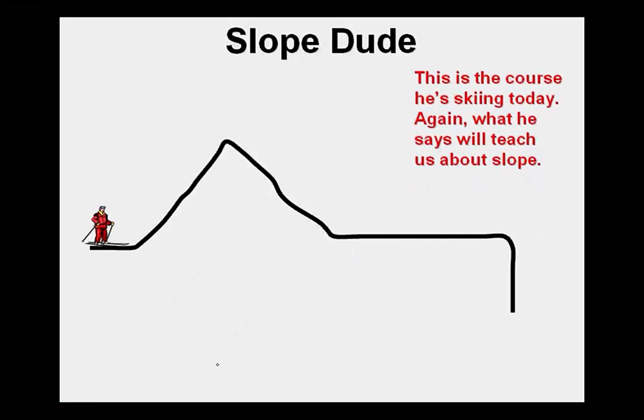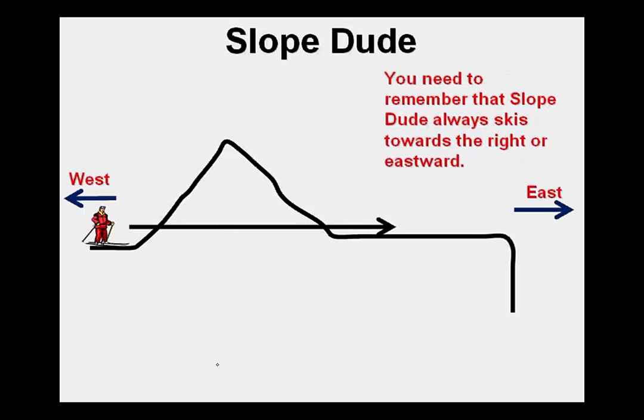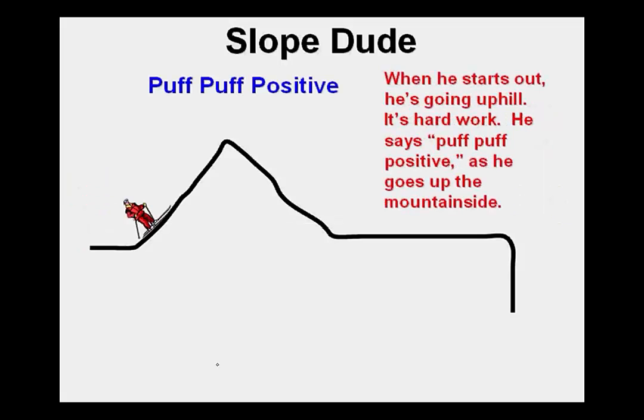This is the course he's skiing today. Again, what he says will teach us about slope. You need to remember that Slope Dude always skis toward the right or eastward. When he starts out, he's going uphill. It's hard work. He says puff, puff, positive as he goes up the mountainside. Puff, puff, positive.